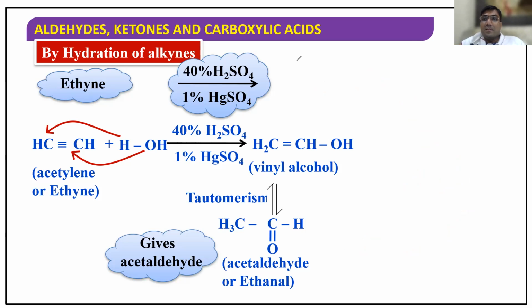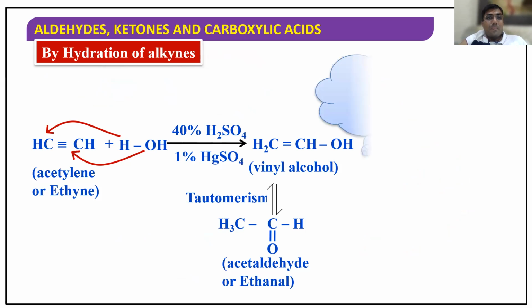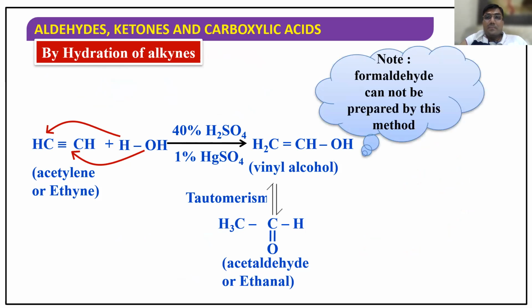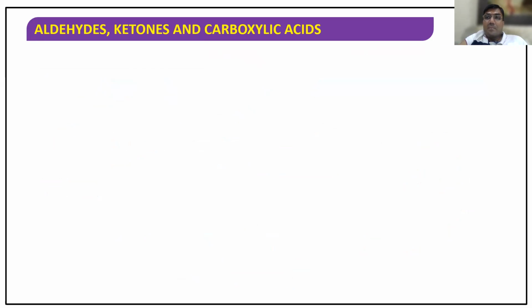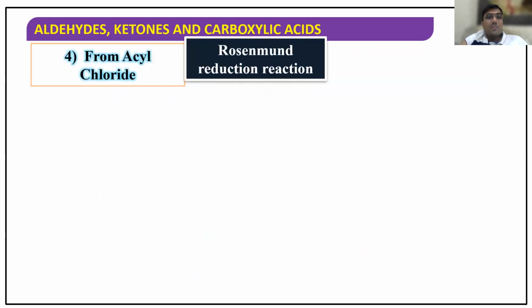One hour fifteen minutes, and three preparations are completed. Now, anyhow, you can prepare formaldehyde, one carbon, it is not possible. Now from acyl halide, this is called Rosenmund's reduction. Very important.